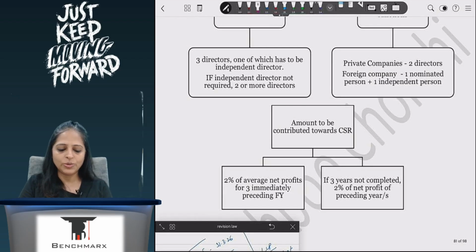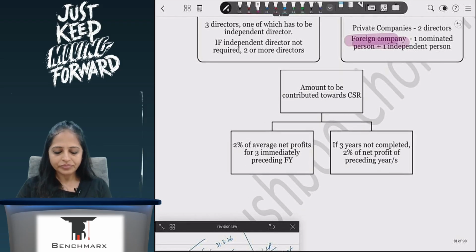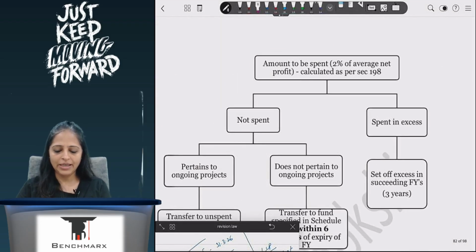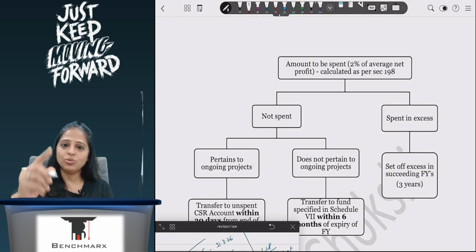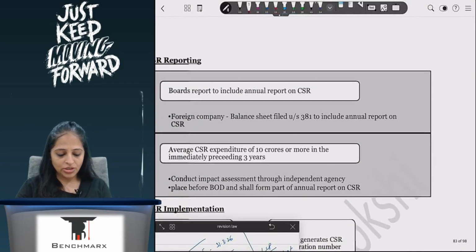For private companies too, and for foreign companies, it will be 1 nominated person plus 1 independent person, which we will do in companies outside India. Now, the amount to be spent is 2% of the average net profits of the 3 years immediately preceding. If you don't have 3 preceding years, then you take the average of whatever preceding years you have. If the spend is more than 50 lakhs, I need a CSR committee. But if it is 10 crore or more, then you will need an assessment study. I hope it's mentioned here.